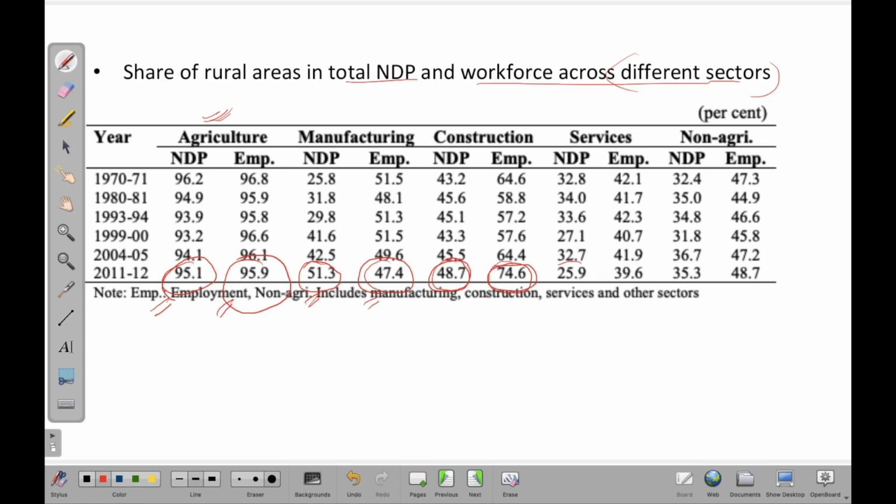For services, you would see that obviously this part is quite low for rural area. Of total services contribution, 25.9 is coming from rural areas, and of total workforce, about 40% of people are employed in services in rural areas. And for non-agriculture, again, this is higher in urban areas and lower, about 35% in rural areas, and of total people employed, it is about 48.7%.